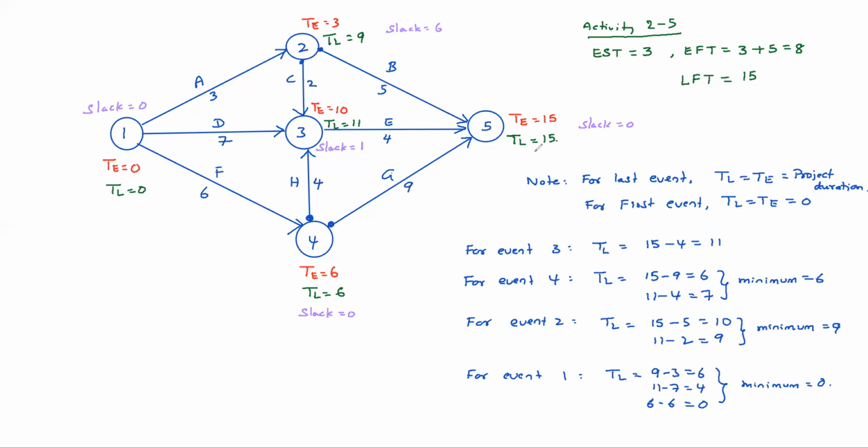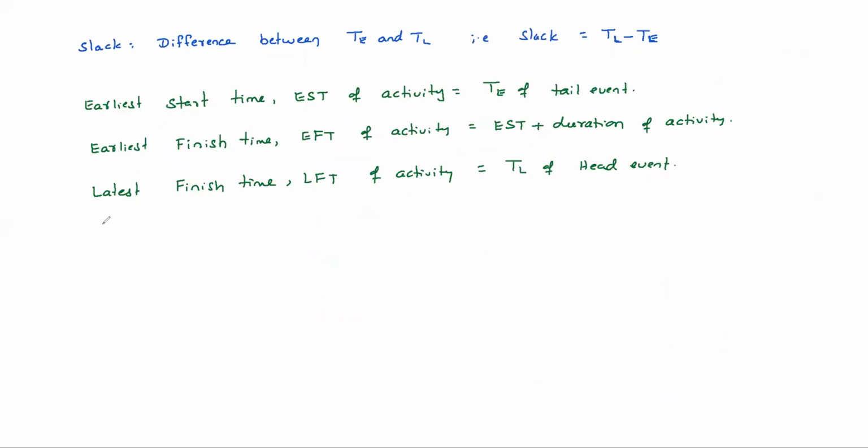I think you can guess now what is earliest finish time. Sorry, latest finish time. Sorry, latest start time. Latest start time, LST of an activity.